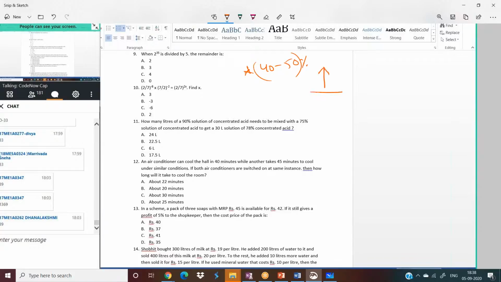One is the increasing case, one is the decreasing case, or else this is more, this is less, or this is profit and this is loss. There are two scenarios. Don't worry, after 2 minutes you will get clarity.